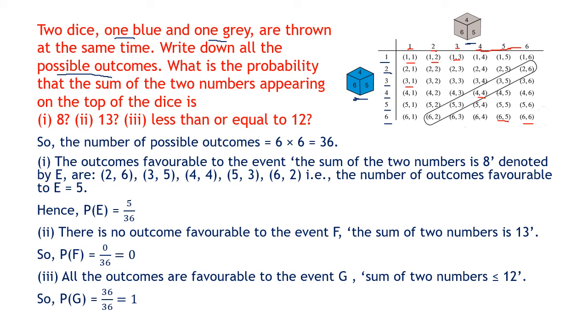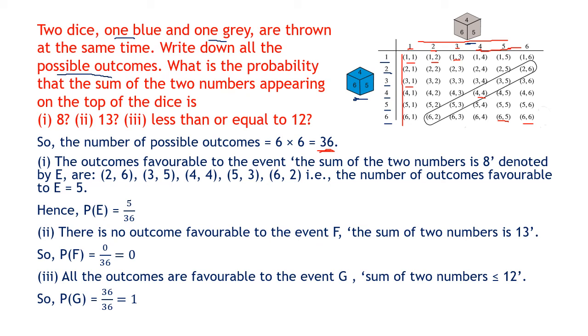So you can count this, there are a total of 36 outcomes. We count 6 in the rows and 6 in the columns. So 6 times 6 is 36 outcomes possible. Now here you have used 1 blue and 1 grey. Remember, it can be both blue or both grey. The outcomes will remain the same.